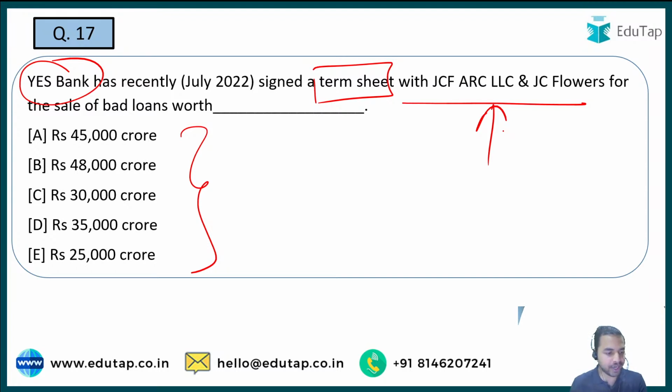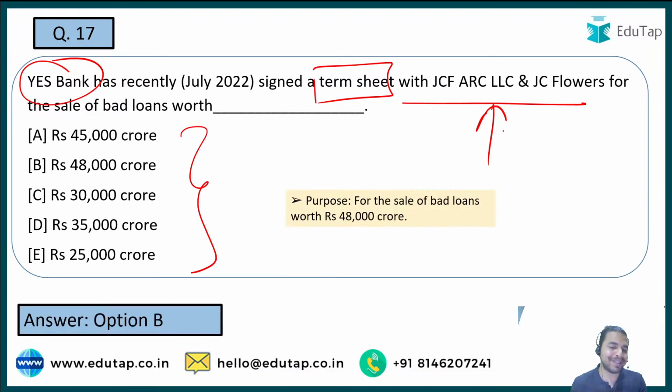So here I am getting the right answers, that is option number B, that is 48,000 crore guys, ठीक है जी। So 48,000 crore is the right answer to the question।